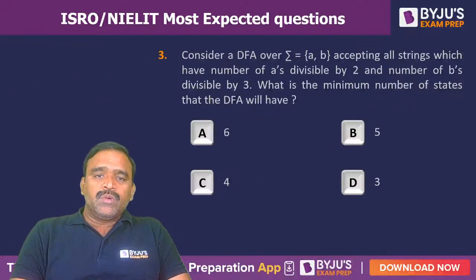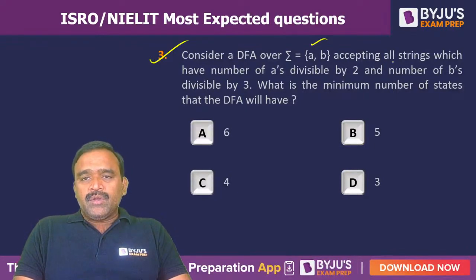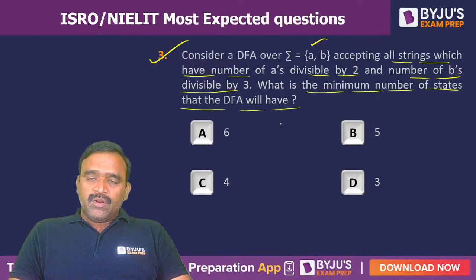Now coming to question number 3. Consider a DFA over alphabet sigma equal to a comma b accepting all strings which have number of A's divisible by 2 and number of B's divisible by 3. What is the minimum number of states that the DFA will have? What is the criteria here? The total number of A's must be a multiple of 2, and the total number of B's must be a multiple of 3.